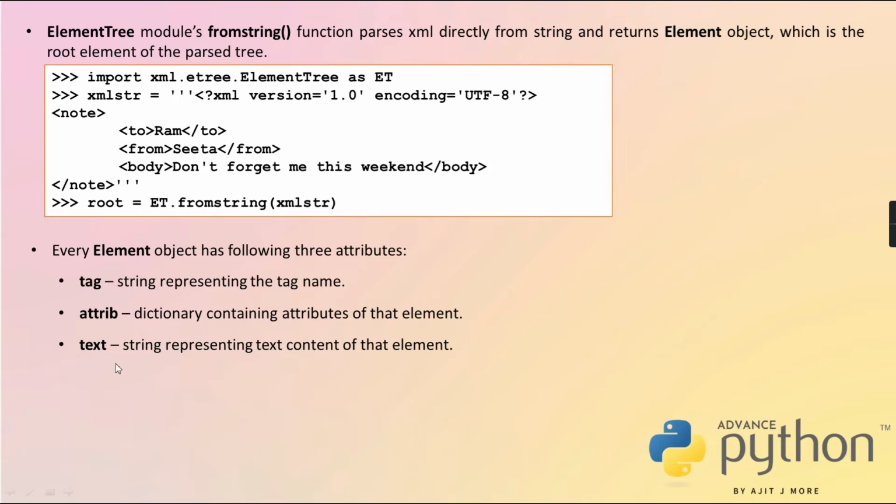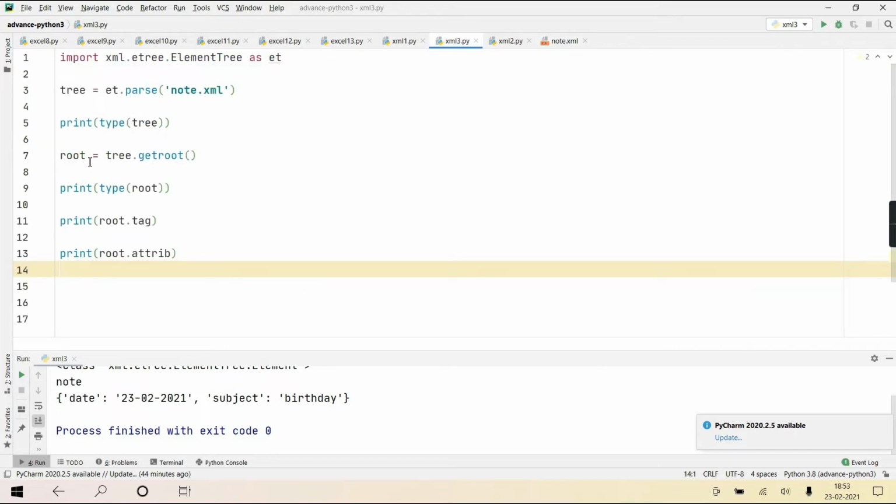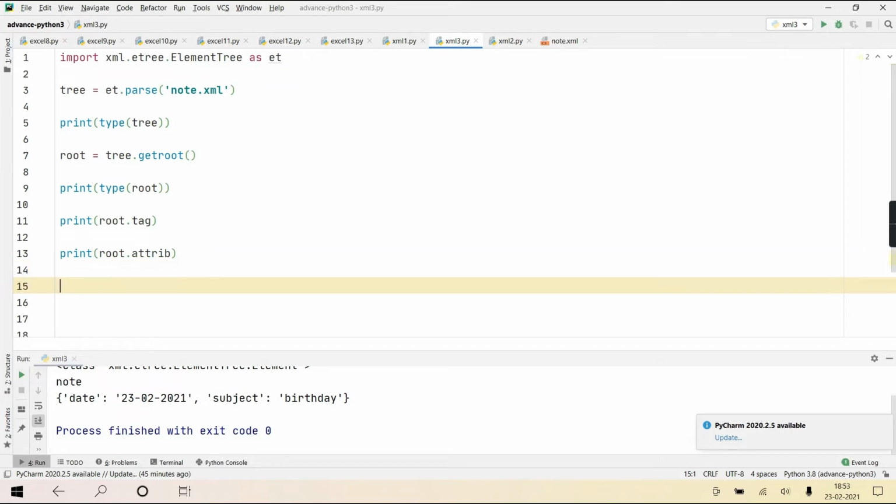Now they have given a provision to treat this root like a list, and all the children are part of that list. Means you can write root of 0. So root of 0 will give you its 0th child. Understanding?